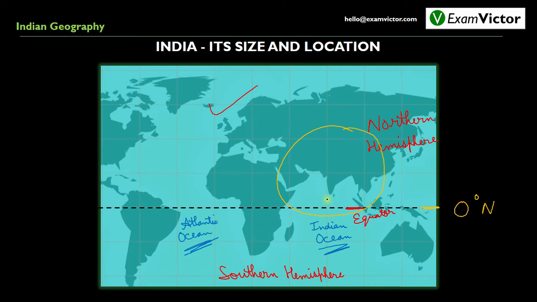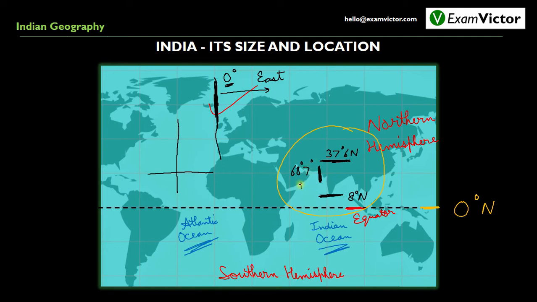Now, if we talk about the exact location of India in terms of parallels of latitudes and meridians of longitudes, India lies between 8 degree 4 minute north and 37 degree 6 minutes north latitude. This is the southernmost part of India, while this is the northernmost part of India. Now 0 degree meridian of longitude passes somewhere around this place. So if this is 0 degree, then the parts of the earth located towards east would be designated as a few degrees east of the standard meridian.